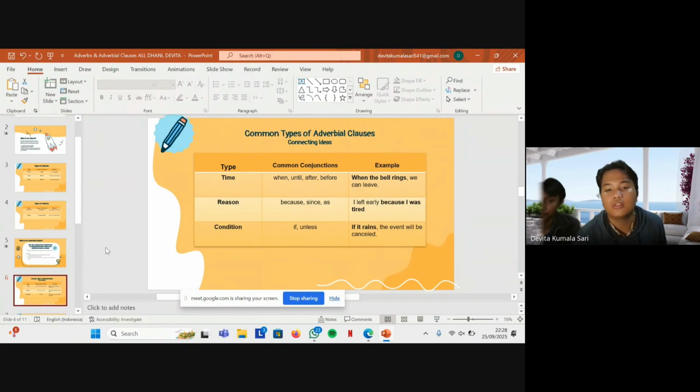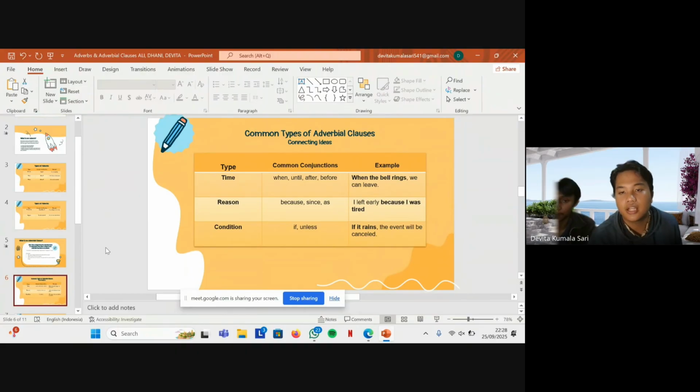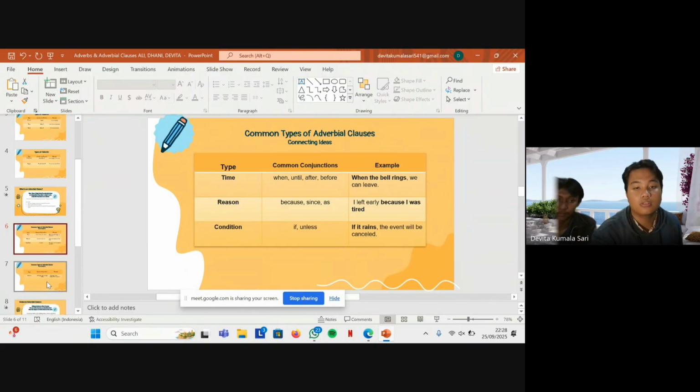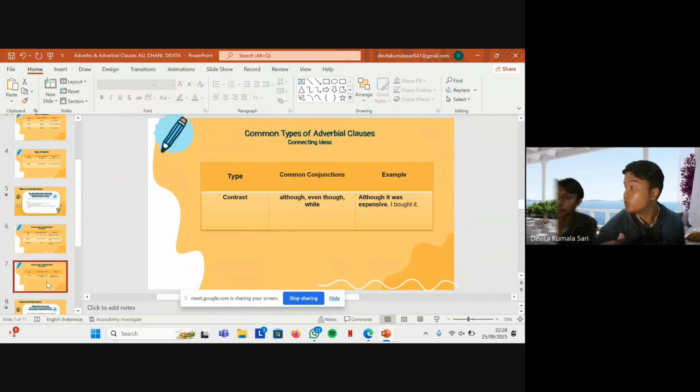Condition, common conjunctions if or unless. Example: if it rains, the event will be cancelled. Next type, contrast. Common conjunctions: although, even though, while. Example: although it was expensive, I bought it.